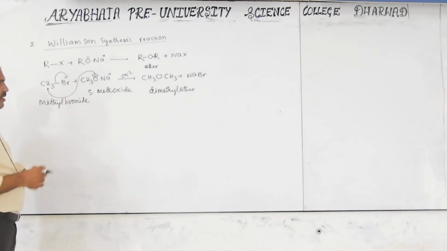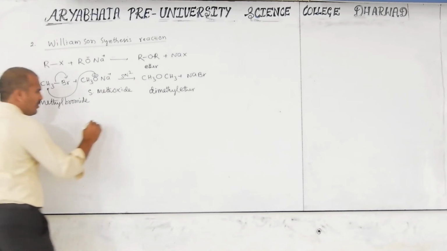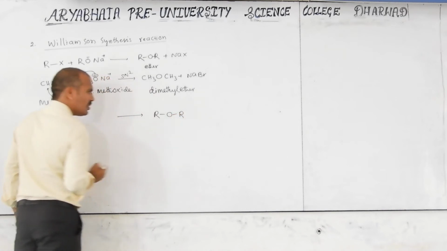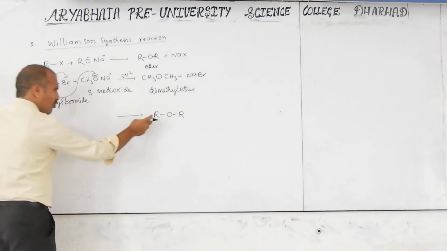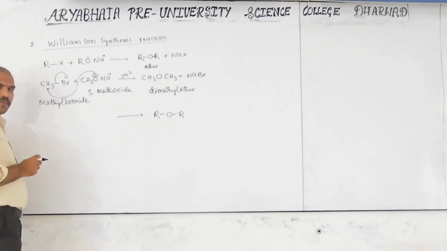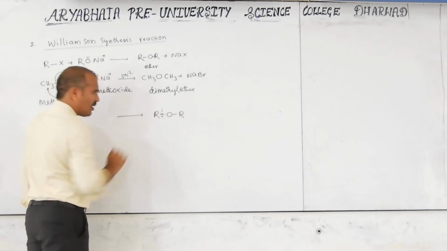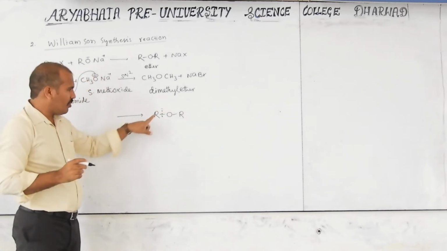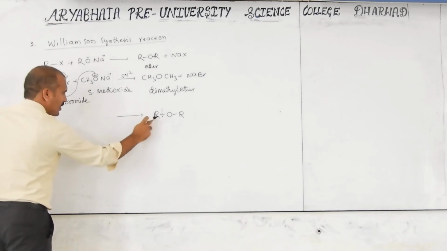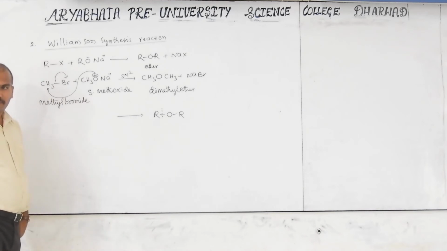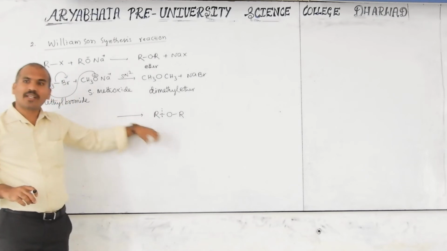Competitive level is important. It will need a JEE range level. How will it be? Now, keep in mind, we are getting an ether here. Then, what are the reactants on the left side? We can break the left side, we can break the right side, either one side. If you break this one, then this side is X and the other side is Na plus, and that is the reactant. Yes or no? Sometimes they may give the product, then we have to write the reactant.